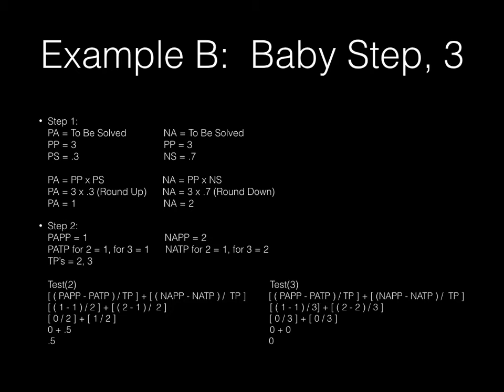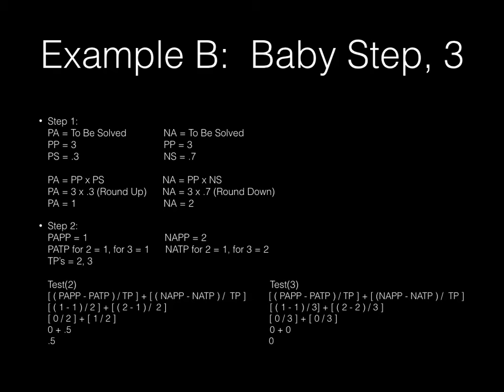Although we don't need to test prime 2 against potential prime 3, to illustrate our point, we are going to. So our positive aspect of our potential prime is 1. Our negative aspect of our potential prime is 2. In our previous example of 2, we determined the positive and negative aspects. So therefore, we use those same positive and negative aspects when we do our testing against 3, when we have a test prime of 2.